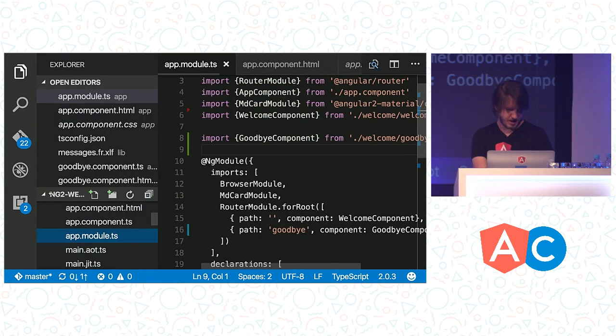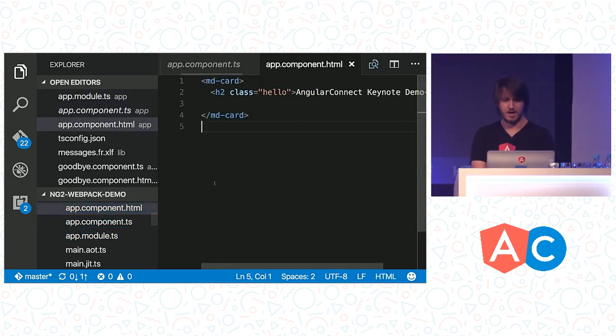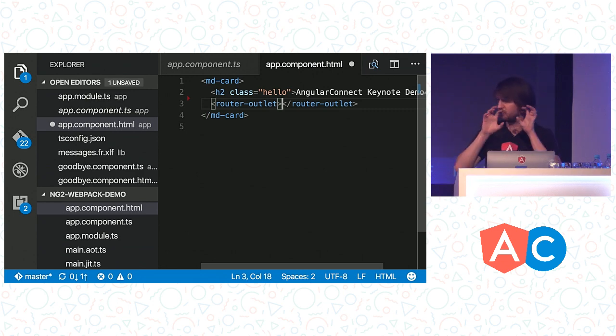So if I go back to my app template here, I will add a couple of things. So the first thing we want to add is a router outlet. This tells the router, this is where I want you to render this content. This is the simplest version. It doesn't have a name, so it'll just kind of be the default container. You can nest router outlets, something you couldn't do in Angular 1's router. You can nest them very deeply, and you can have named ones. So if you want to have like a main screen and a sidebar or a chat window or whatever, you can do that really easily.